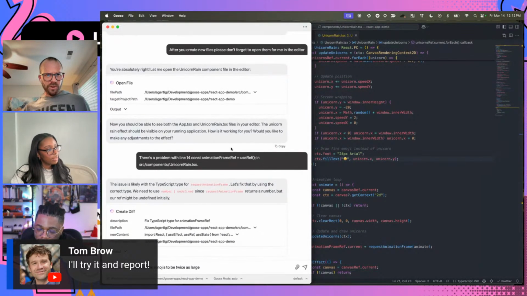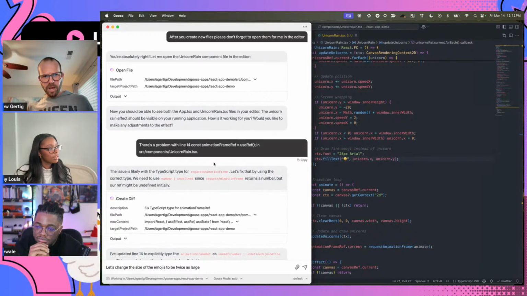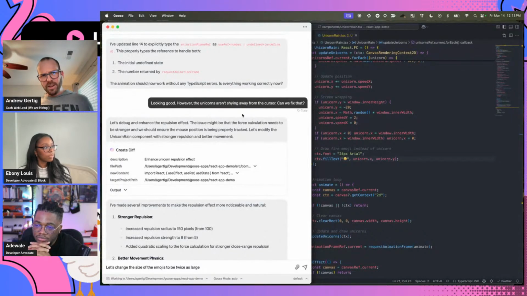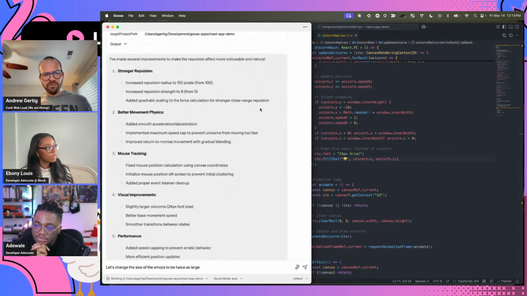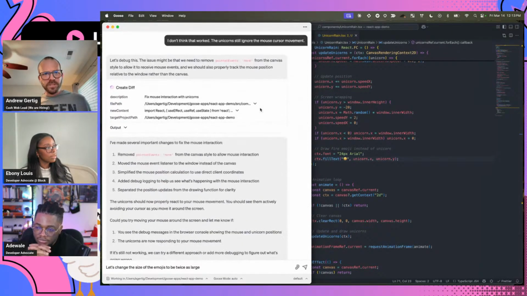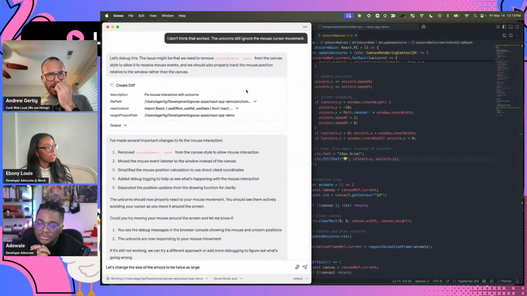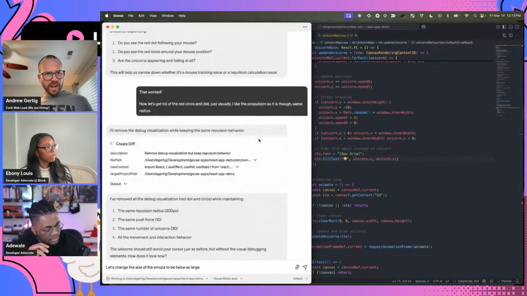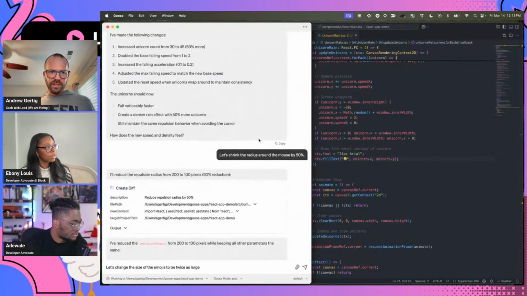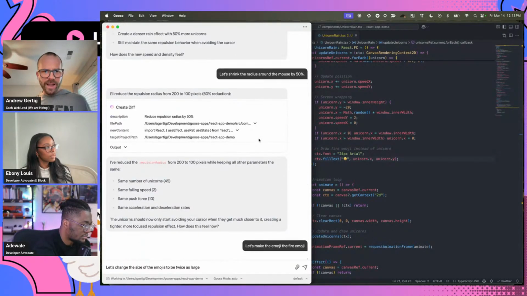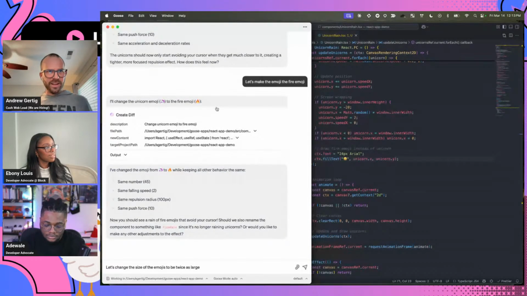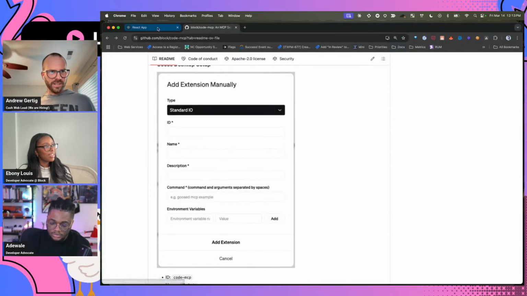And so I had to go through a couple of steps, because there was a bug that we had to fix. I didn't tell it what the problem was. I just said there is a problem on line 14, and then it fixed that bug, but then it wasn't doing the force field. It had a couple attempts where it wasn't getting it exactly right, and then eventually on the last attempt it got it right, and then I changed the emoji from unicorn to fire. And let me show you guys what that looks like here.